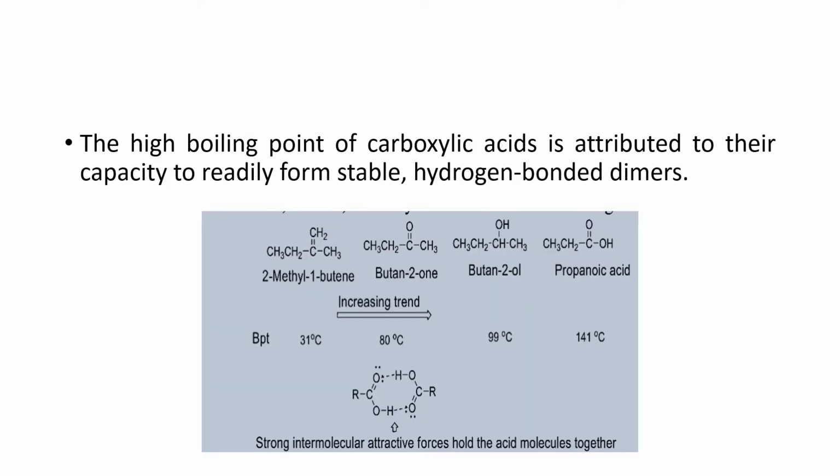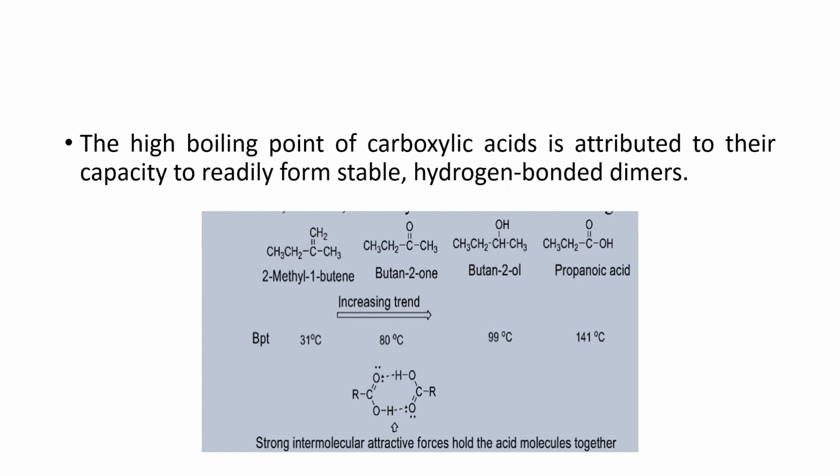Here, students, is a diagrammatic representation which shows the high boiling point of carboxylic acid. The main reason for the high boiling point of carboxylic acid is stable hydrogen bonded dimers. For example, for 2-methyl-1-butene, the boiling point is 31 degrees centigrade. For butan-2-one, the boiling point is 80 degrees centigrade. For butan-2-ol, the boiling point is 99 degrees centigrade.